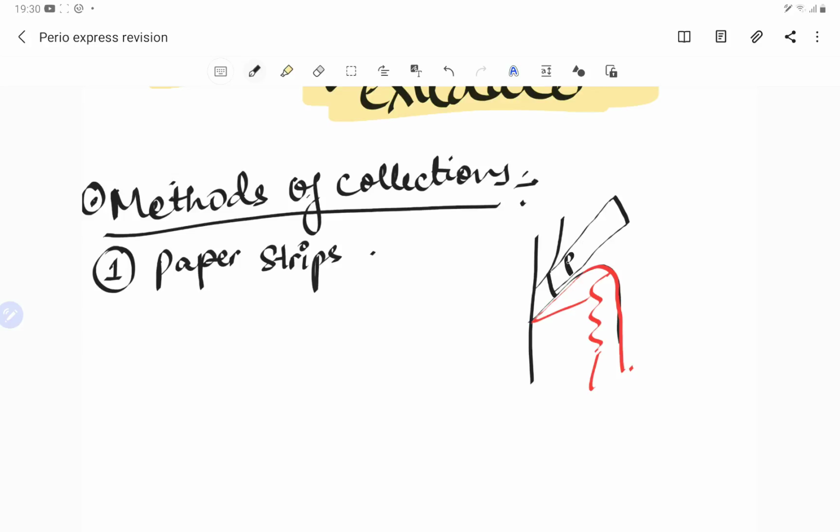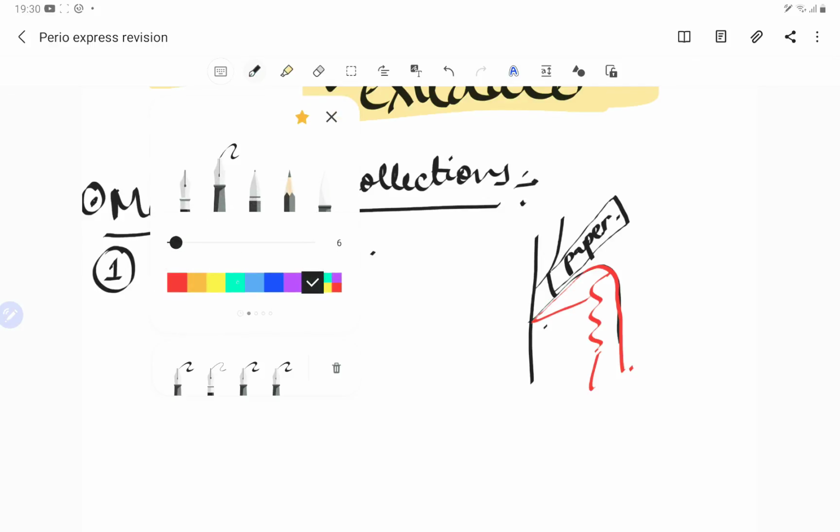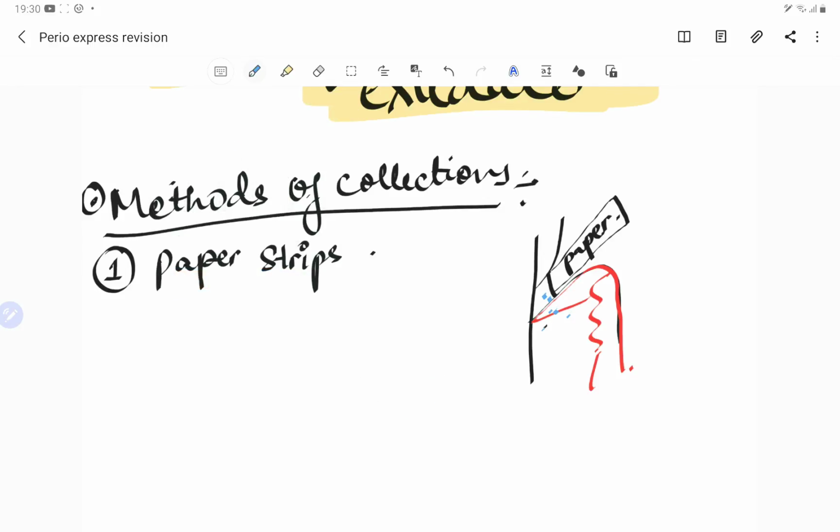This paper absorbs all the fluid. Let's make this fluid blue color. We put this paper in the sulcus, and the paper absorbs the GCF, and then we measure it. So this is the Brill's method.